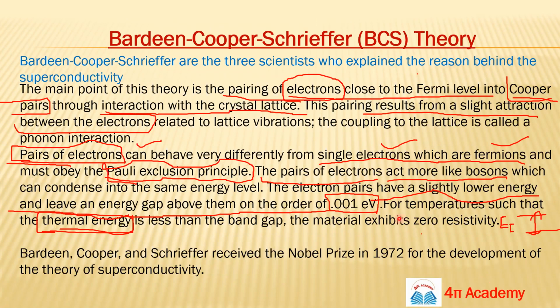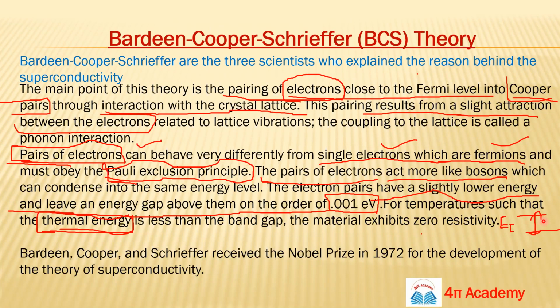Because the Cooper pair is forming just below the Fermi energy level. If you give energy to your Cooper pair greater than this value, they will move to the Fermi energy level. That's why you get the phenomenon of superconductivity at low temperature, below 20 Kelvin, which is a very low temperature once you convert it to degrees Celsius.